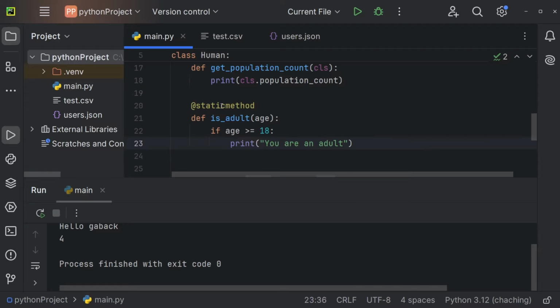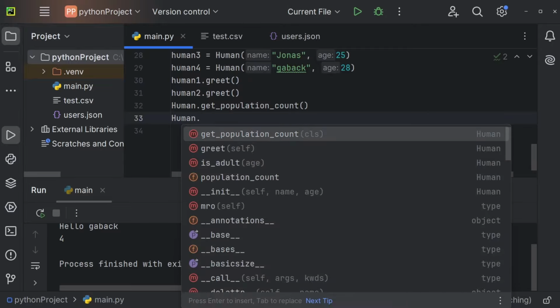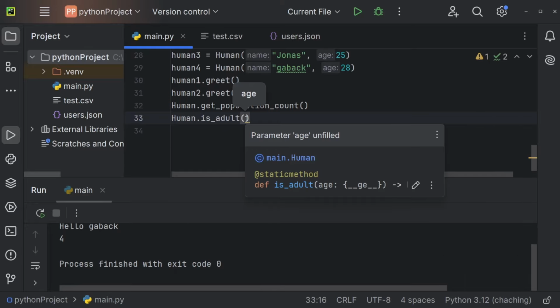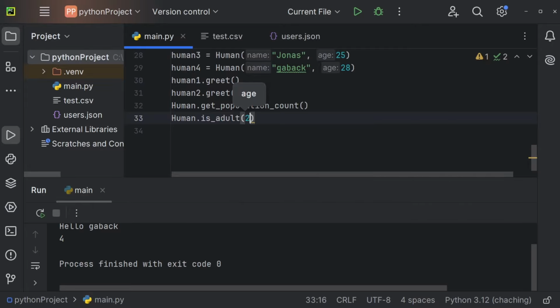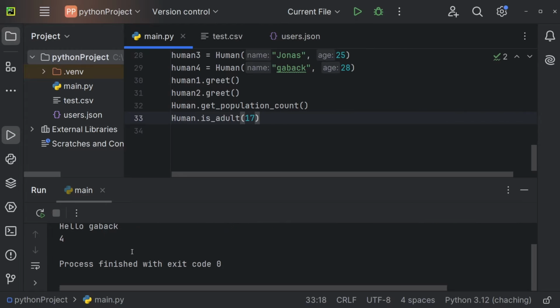adult. And now we can just use the static class method on the class. So again, human dot, and now we can use isAdult right here, and we have to pass an argument right here, and in our case the age. So let's use 21, for example. I'm going to print this, and we're getting you are an adult. We can also pass 17, and now we're not getting anything.